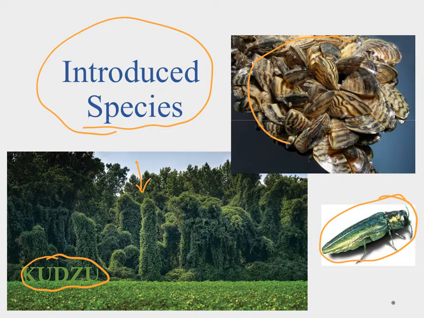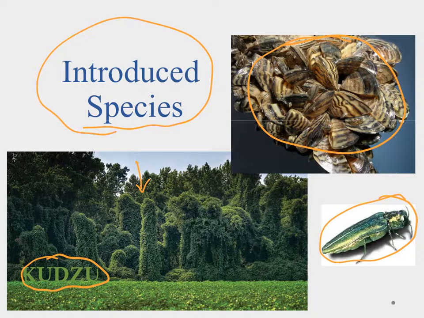And then finally, we have the zebra mussel here that you can see. And the zebra mussel came in inadvertently. It wasn't like somebody said, hey, we should have mussels here. Instead, it came in the ballast tanks of ships. And when they flushed out the ballast tanks, they flushed out these zebra mussels. And because there's nothing that feeds on them, they were able to explode in populations.